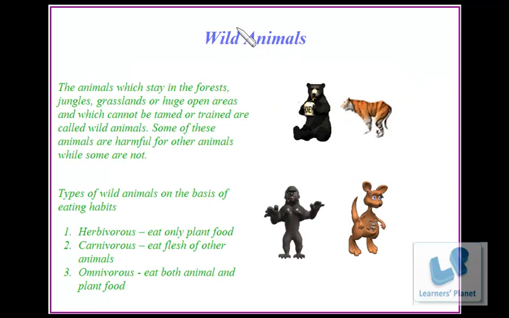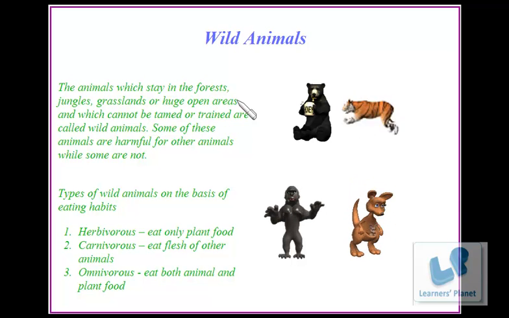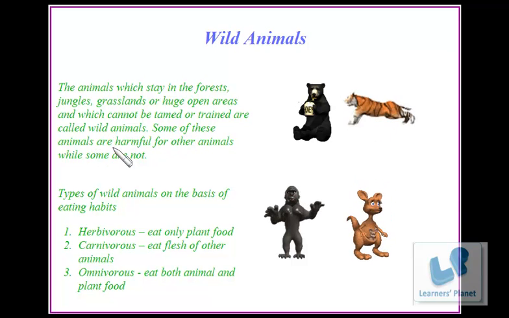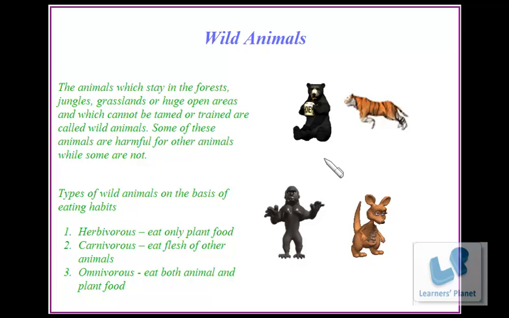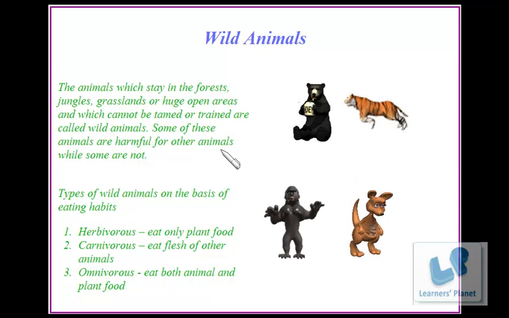Wild animals. The animals which stay in the forests, jungles, grasslands, or huge open areas and which cannot be tamed or trained are called wild animals. Some of these animals are harmful for other animals while some are not. Some animals eat flesh of other animals. That's why they are harmful for the other animals. But not all eat flesh of other animals. We'll take a look even more in detail over here.